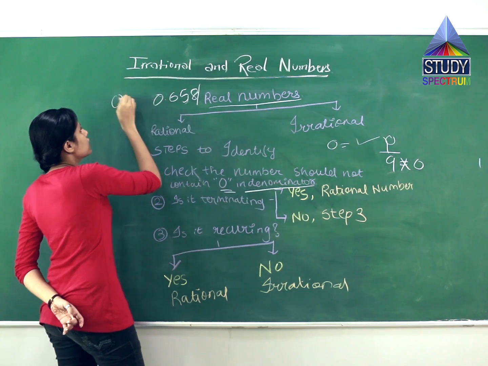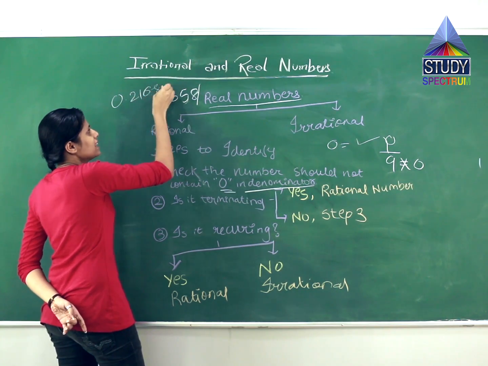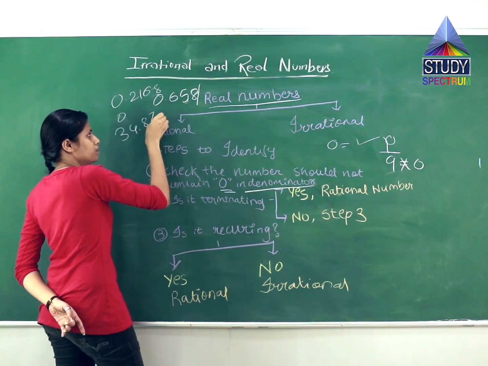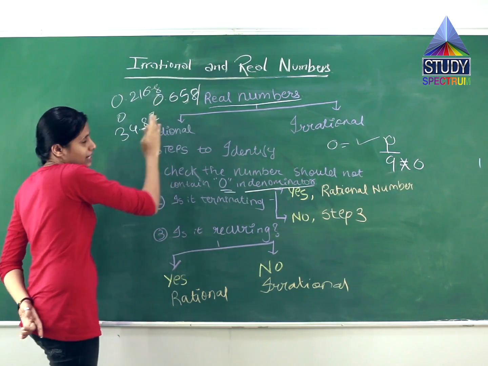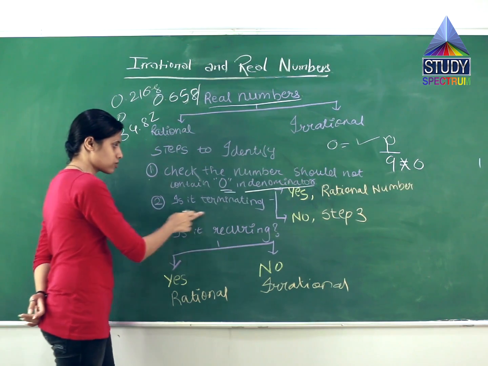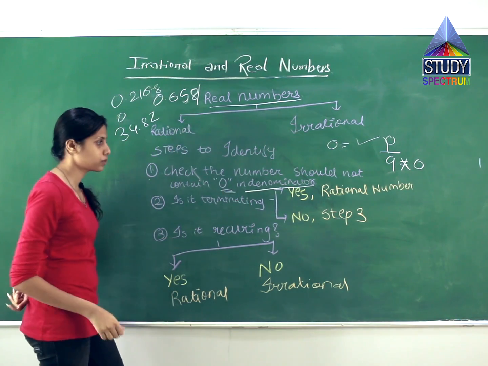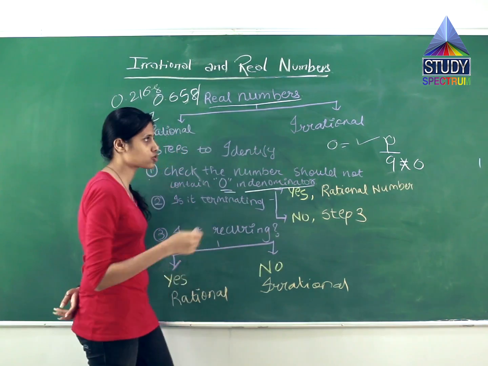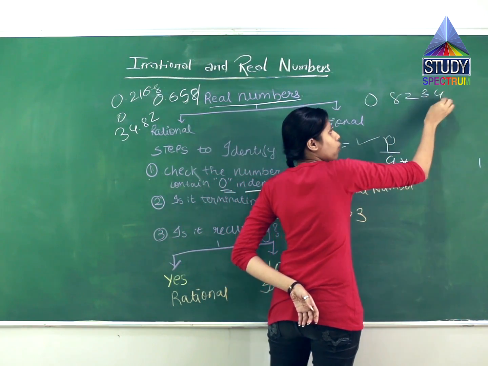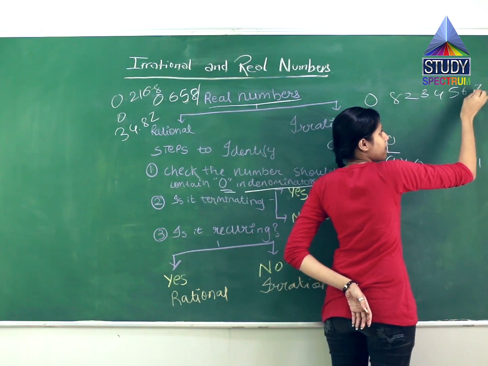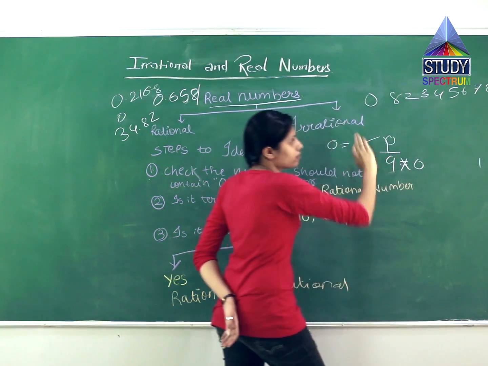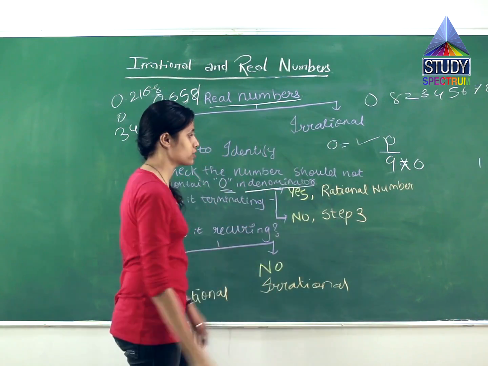This number, or else 0.2168, anything you take, 34.82, any number which terminates at a certain limit is a rational number. If the answer to the terminating question is no, meaning it does not terminate, like it goes on 8, 2, 3, 4, 6, 5, 7, 8, 9 and so on, if the number is like this, it does not end, it is not terminating.